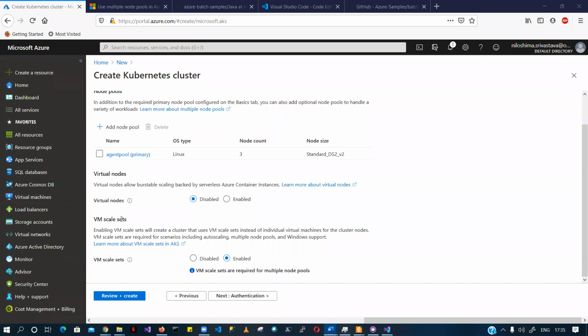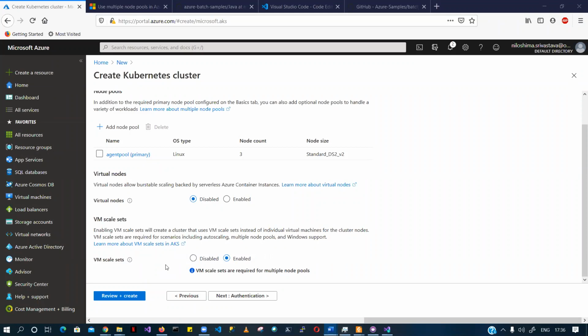I don't need any scale sets here. This was supposed to be part of your assignment, but I won't be explaining scale sets. I will just give you an assignment so that you go ahead and see what scale sets are. You have to create a VM scale set. A virtual machine scale set with AKS is a similar concept. A scale set will create a cluster that uses your particular scale set instead of a specific virtual machine for those nodes, right?